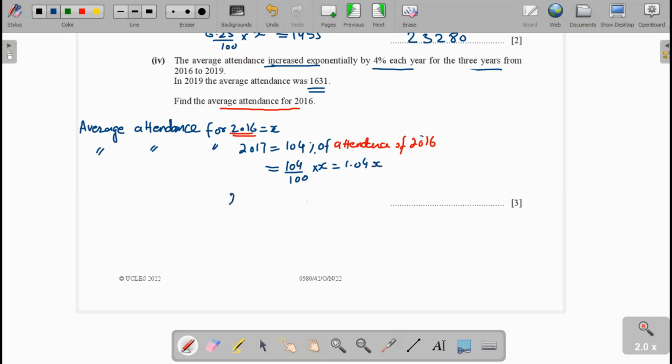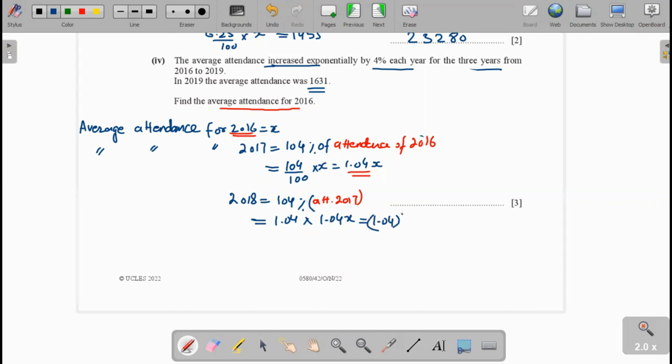And same as in 2018, the attendance will be 104% of 2017 attendance. You see here, this is the 2017 attendance. 104% means 1.04, multiply 1.04x.